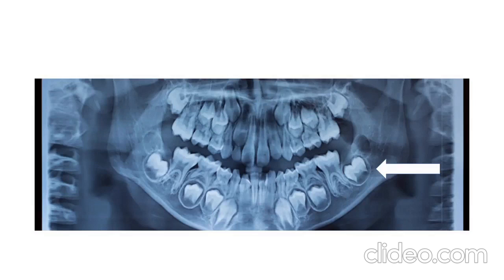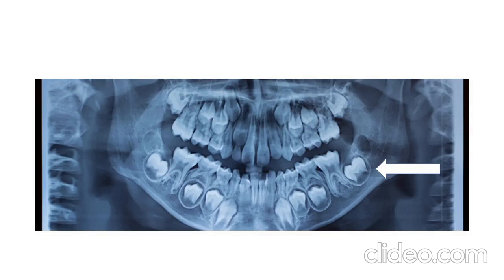During the period of mixed dentition, if you want to check whether the teeth are temporary or permanent, there are two methods. One is the morphological method, in which, by morphological findings, the temporary teeth are lighter or whiter than the permanent teeth, and the other is by X-ray.